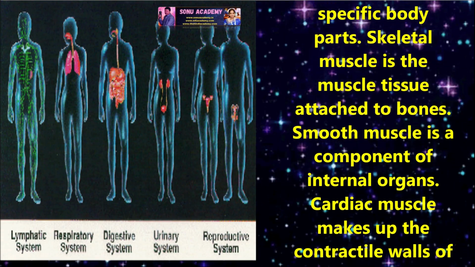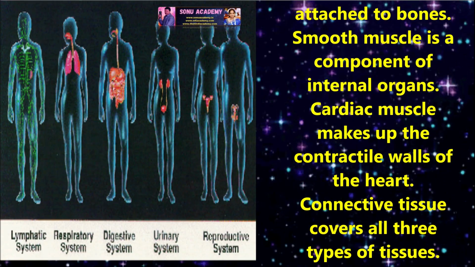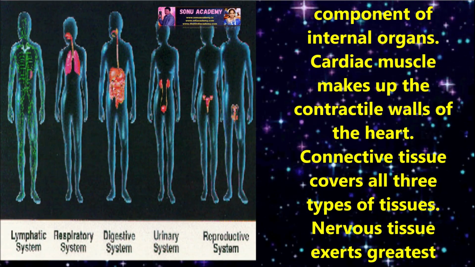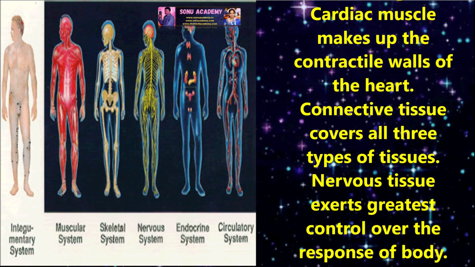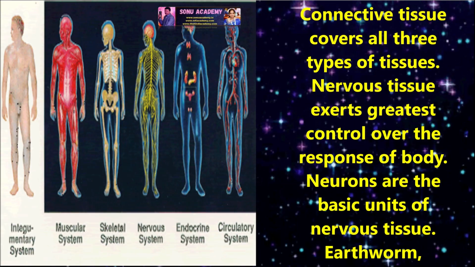Connective tissue covers all the three types of tissues. Nerve tissue exerts the greatest control over the response of the body. Neurons are the basic units of nerve tissue. Earthworm, cockroach, and frog show characteristic features in their body organization.